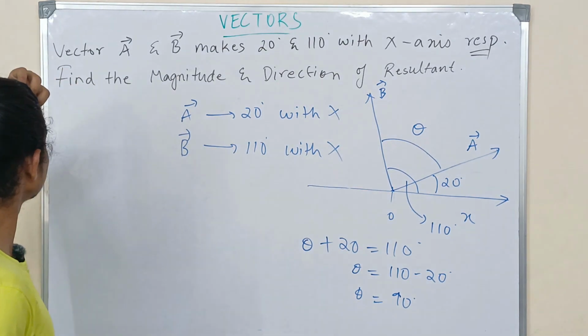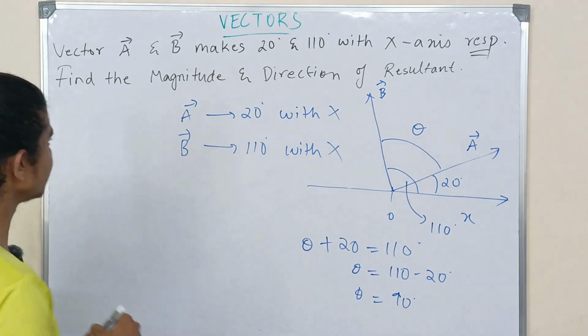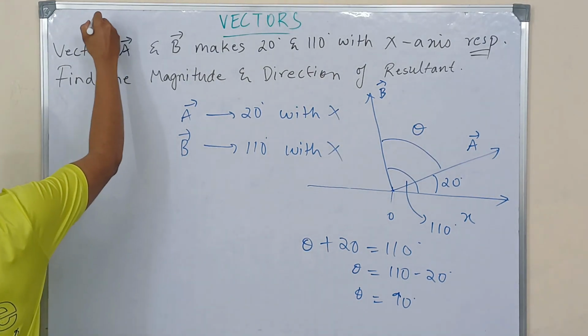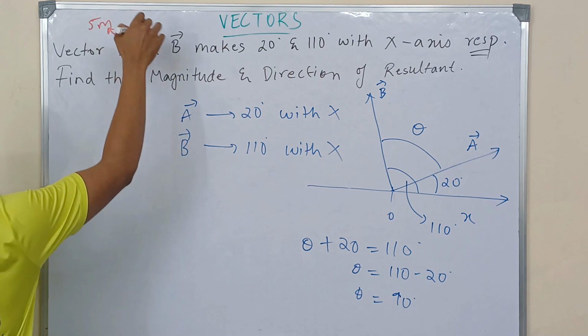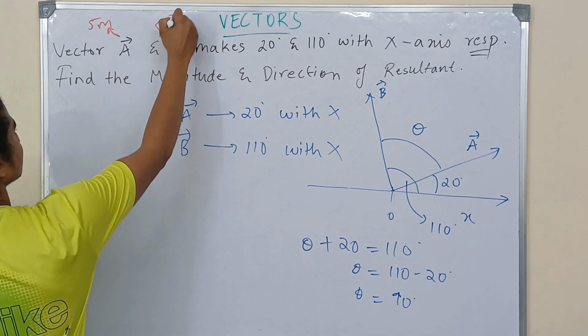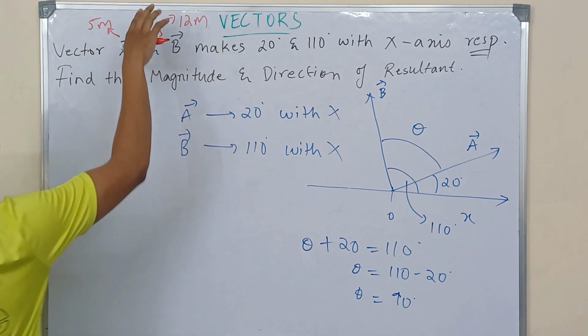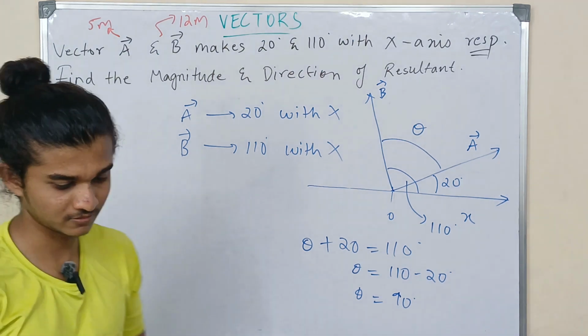I skipped a little part of the question. The magnitude of vector A is 5 meters, whereas the magnitude of vector B is 12 meters. I skipped this, so sorry about that, please apologize.